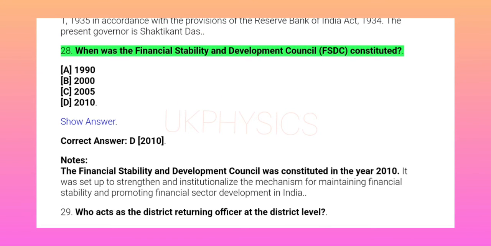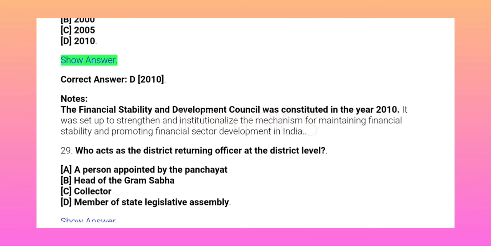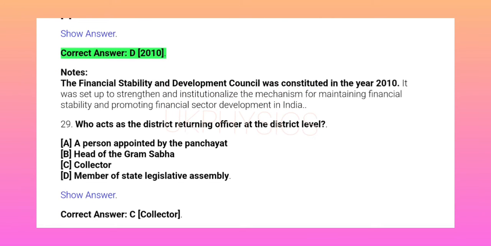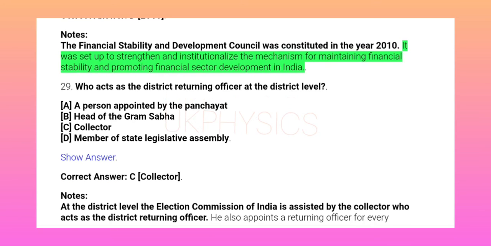28. When was the Financial Stability and Development Council, FSDC, constituted? A. 1990. B. 2000. C. 2005. D. 2010. Show answer. Correct answer D. 2010. Notes: The Financial Stability and Development Council was constituted in the year 2010. It was set up to strengthen and institutionalize the mechanism for maintaining financial stability and promoting financial sector development in India.